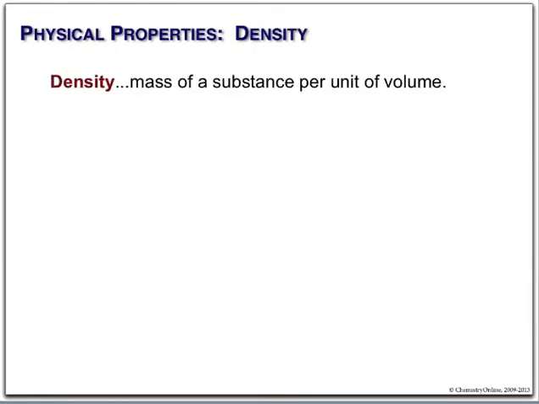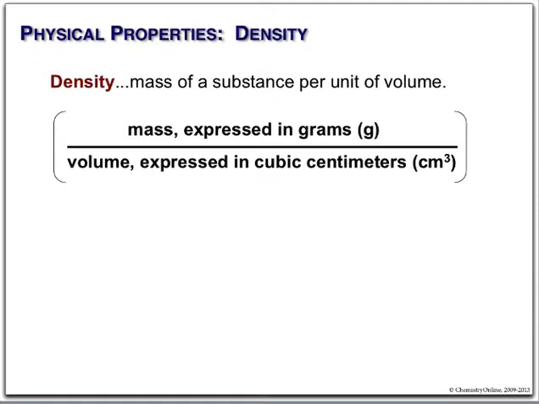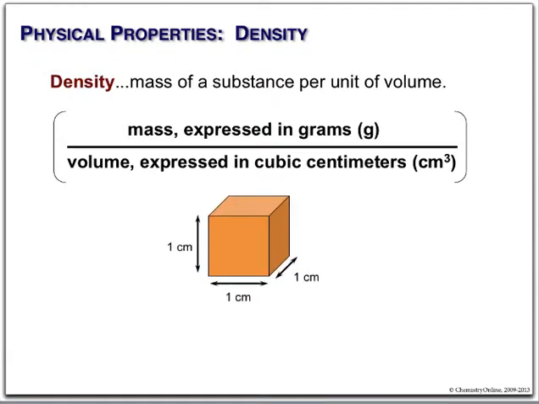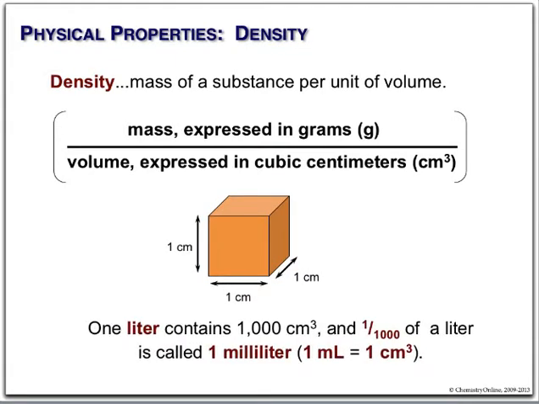Density is simply defined as the mass of a substance divided by its volume. Typically we will use units of grams for our mass and cubic centimeters for our volume, but you could use any units for either one.